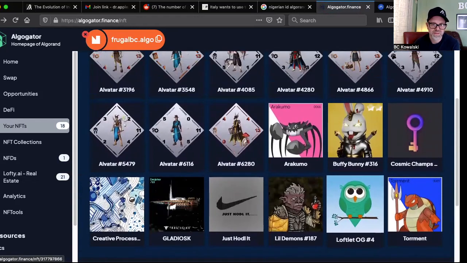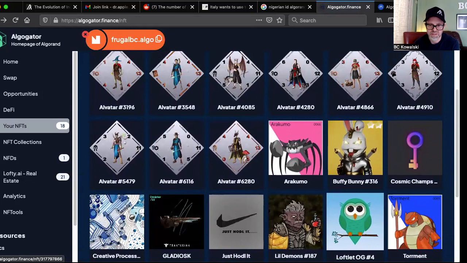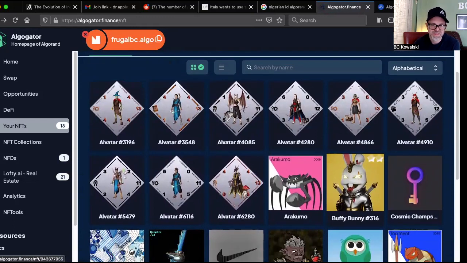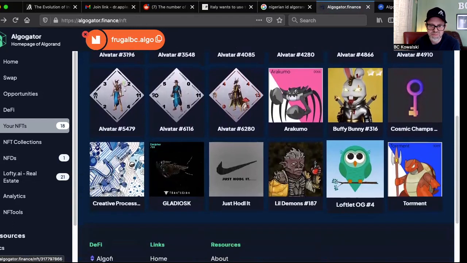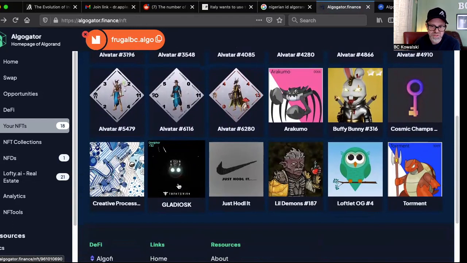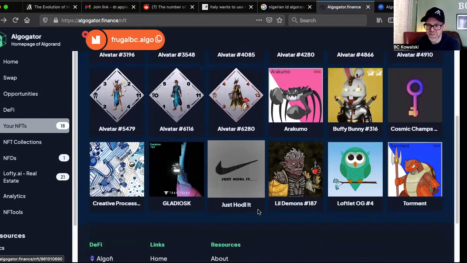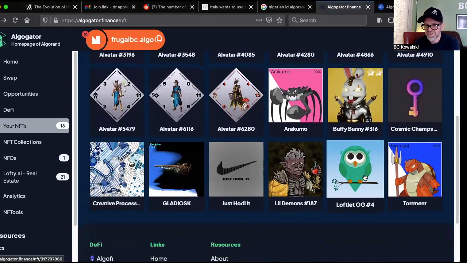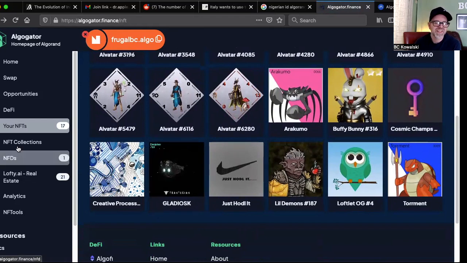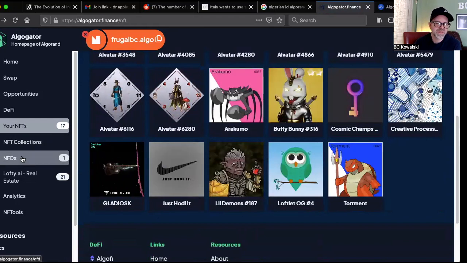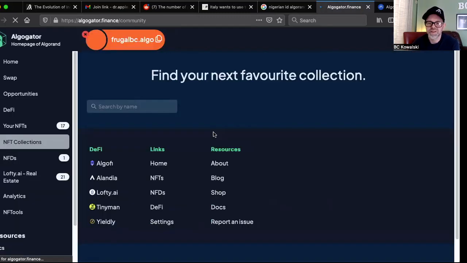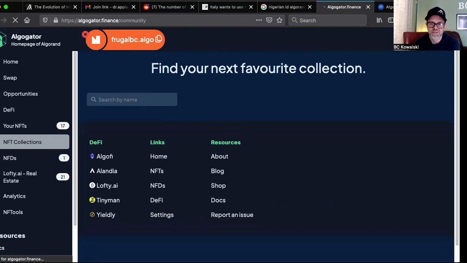It doesn't put the Lofty real estate. It has a separate tab for that. We're going to get to that in a second. Yeah, I've got a few tiles for avatars. I'm big on that game. Here's the Trantorian NFT that I got at Decipher. Could only get it there. And even though one of the Lofty OG ones I got, let's see, NFT collections. No, actually, this one does work. The NFDs, it listed me as having one.